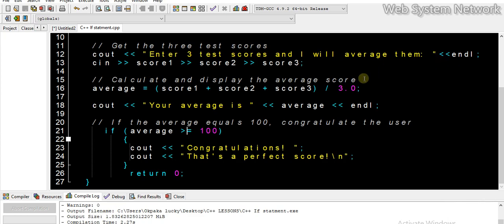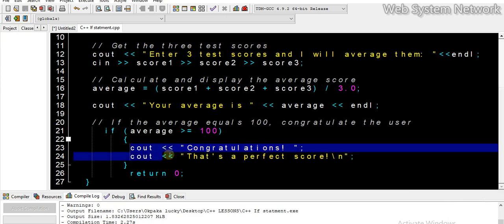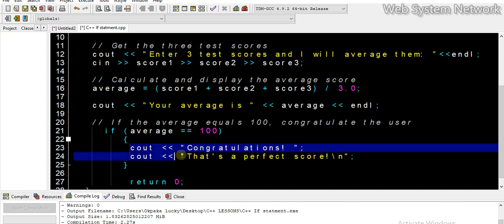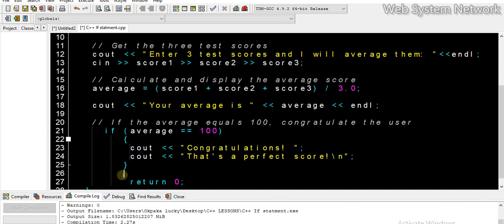So this instruction can only execute if the condition that is in between the brackets is true. If it is not, it will what? It will pass, it won't show anything. Before, we didn't tell it to display something if it is more. Because we told it to be equal to 100, and 135 is not equal to 100, it's more than 100. Hence, it passed this instruction and doesn't show anything.